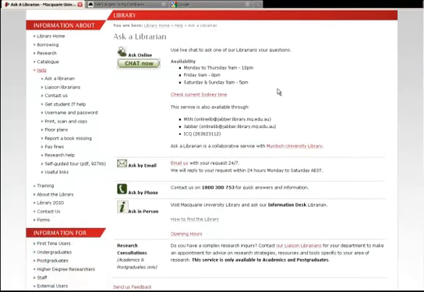Another resource that the library provides is the library guides. This can be accessed from the library homepage, and we just go up here to Research and click on the link Find Information on My Subject. Okay, so this particular website provides a bunch of information on how to tackle assignments and how to conduct your research for all the different subjects that Macquarie University offers.